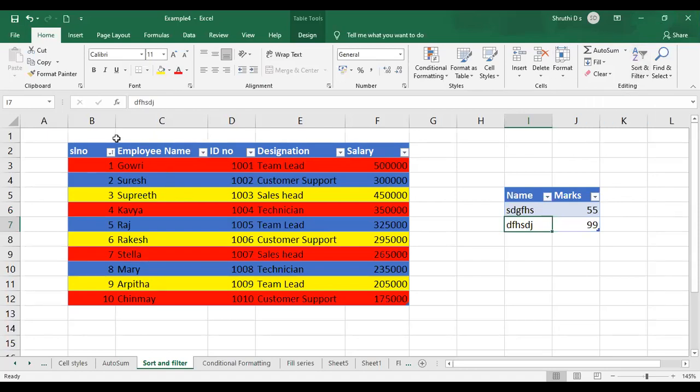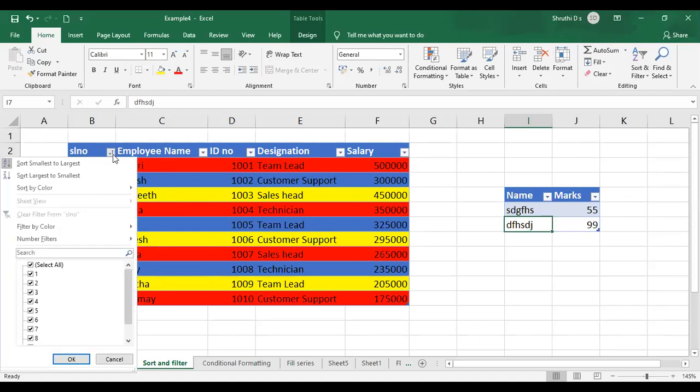So now how do we do that? How do we arrange the data? As I said, it is applied for individual columns. So now just click on the drop down option there. Now I have selected the column SL number. So for this SL number, there are many options. Once you click on that drop down, there are many options available.